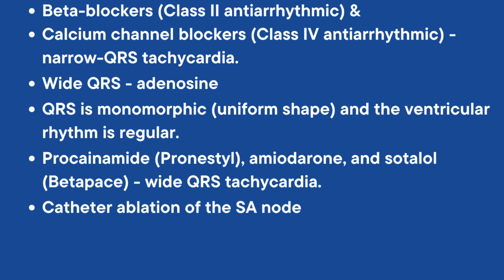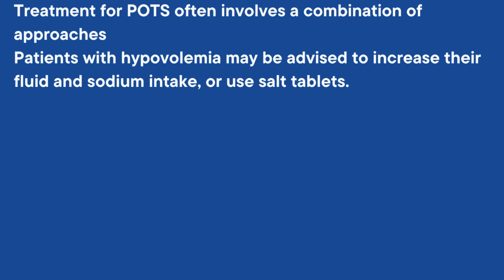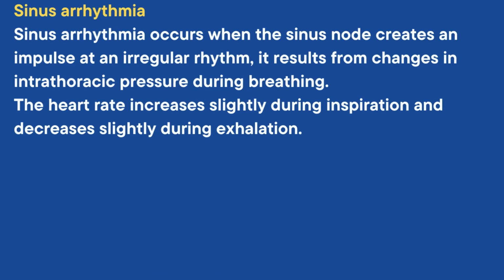Otherwise, procainamide, amiodarone, and sotalol are the options in the wide QRS tachycardia. Catheter ablation of the SA node may be used in cases of persistent inappropriate sinus tachycardia unresponsive to other treatment. Treatment for POTS often involves a combination of approaches with treatment targeted at the underlying problem. For example, patients with hypovolemia may be advised to increase their fluid and sodium intake or use salt tablets if necessary. Now let us see sinus arrhythmia.